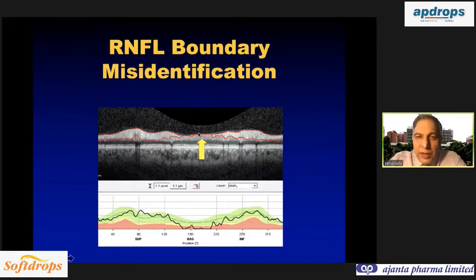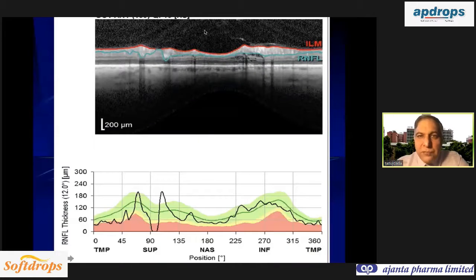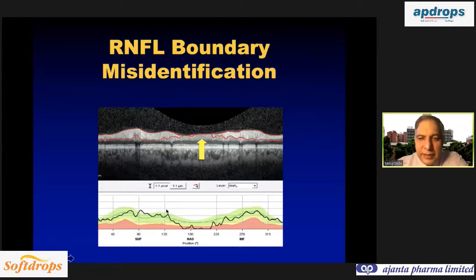And this is a common error you should learn to pick up before you interpret the OCT, whether the OCT has identified the RNFL or not. So here it is wrongly identified. Then what you do, the operator has to manually correct. And now you see it has turned out within normal in this area. So whenever there is a defect, that has to be manually corrected.